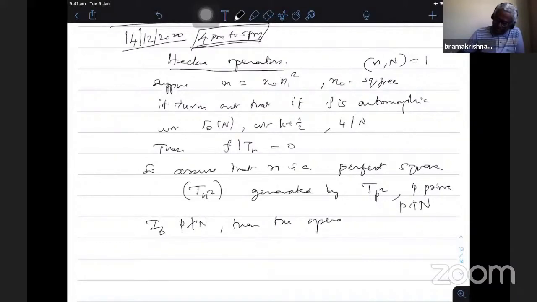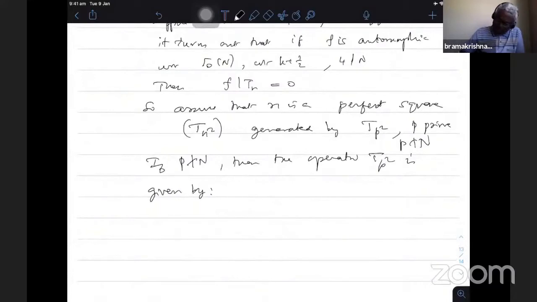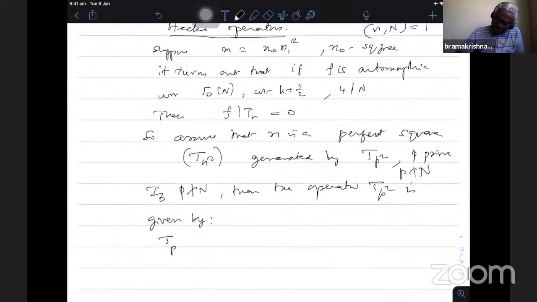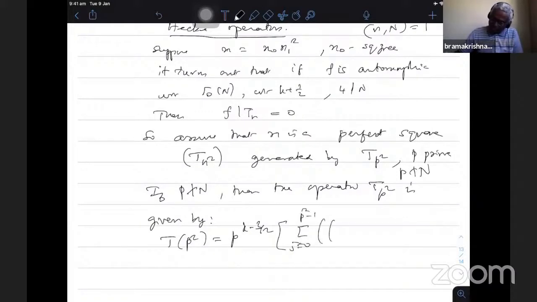the operator T_{p^2} is given, in terms of the GL2 plus matrices, by T_{p^2}. Anyway, don't bother about this notation. For me, it is convenient to write T_{p^2} as p power k, with some normalizing factor one has to put, and there will be these three sets of representatives. One is j from 0 to p square minus 1, with matrices (1 j; 0 p square).